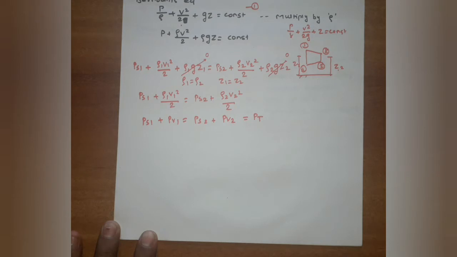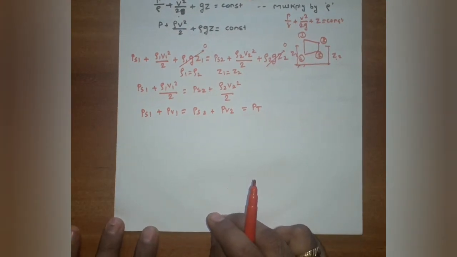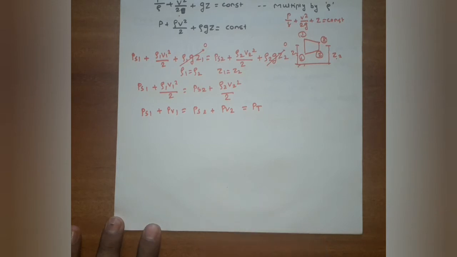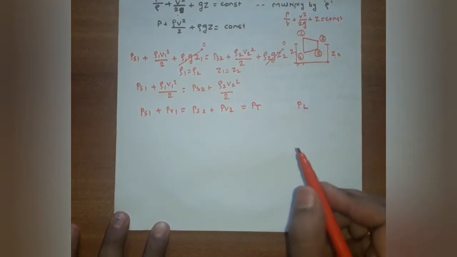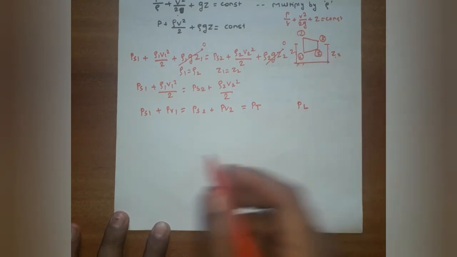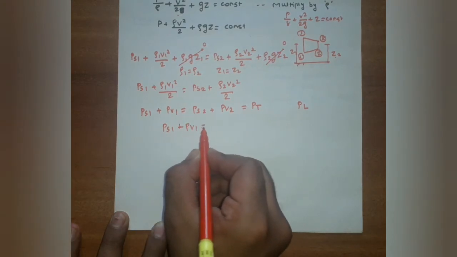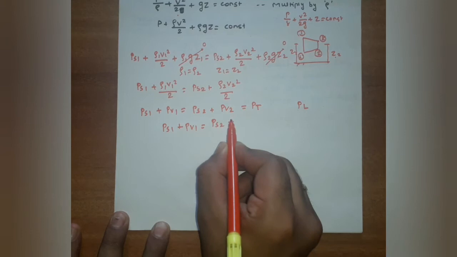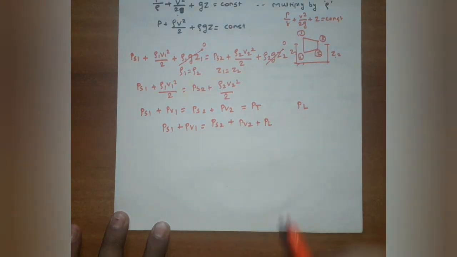Then in actual practice, there is always a pressure drop in the duct due to friction and other causes such as sudden changes in cross section and direction. If we consider PL as the total pressure drop or loss between section 1 and section 2, then the equation is PS1 plus PV1 is equal to PS2 plus PV2 plus PL.